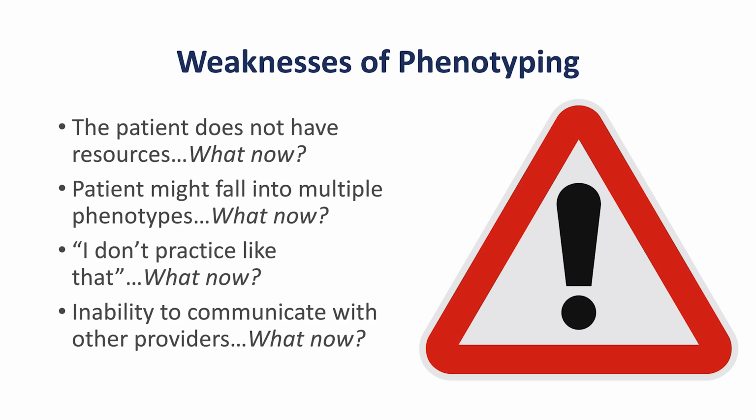Second, what if the person falls into multiple phenotypes simultaneously? What now? It is inevitable and likely that patients will simultaneously fall into multiple phenotypes. Firstly, it is pertinent to ask yourself and the patient which needs are most important at that time. It is then important to focus on those needs and choose which is the dominant pain phenotype. As the patient's condition and needs change, the dominant pain phenotype will change too. That's why continued assessment is required.